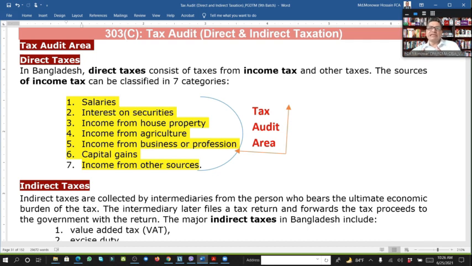Without your national ID, you can't buy Sanchoy Patro. And not only that, you do not need to go for collecting or disbursing the interest amount, because when the time is over, the amount will go directly to your bank account. No need for any application. So that system is going on.